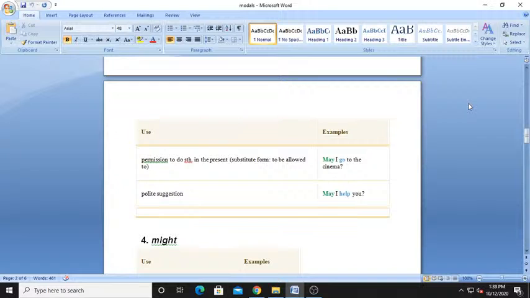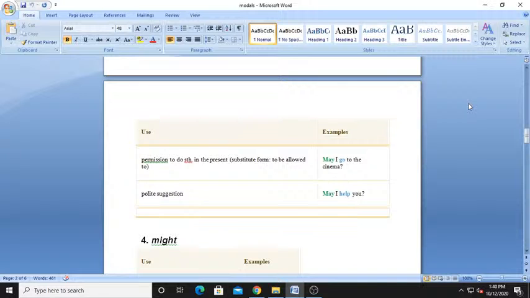Here also, for example, may I go to the cinema? Like this you are asking permission. May I go to the toilet? May I go to the washroom? Always you are asking the same. So it is used when you are seeking permission from somebody in the present.